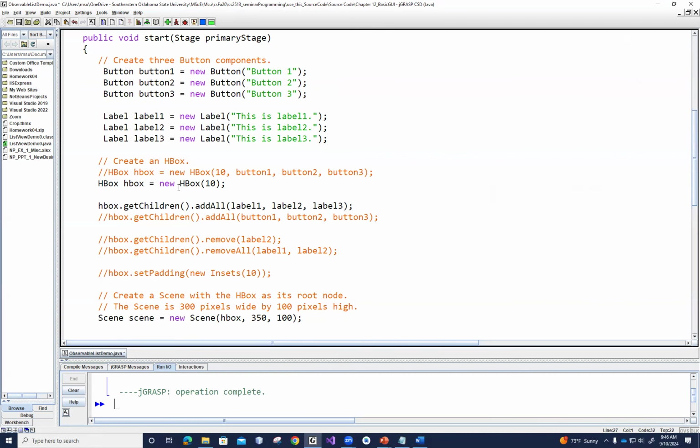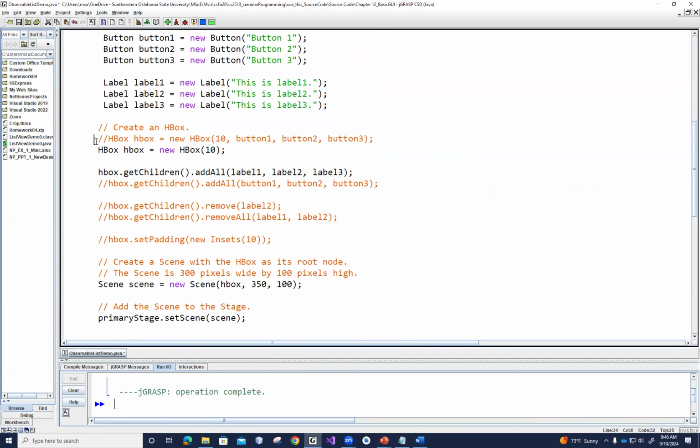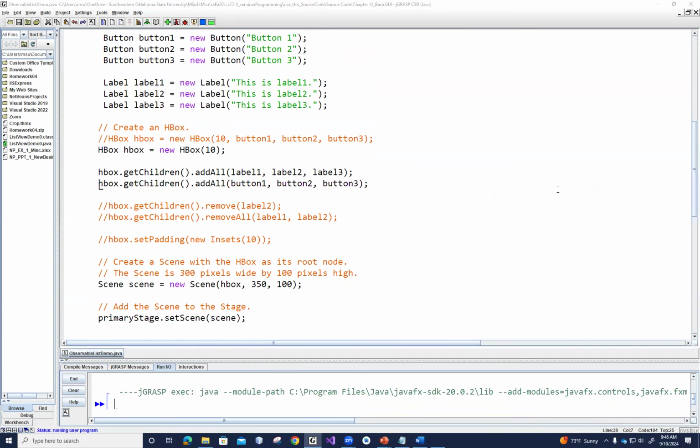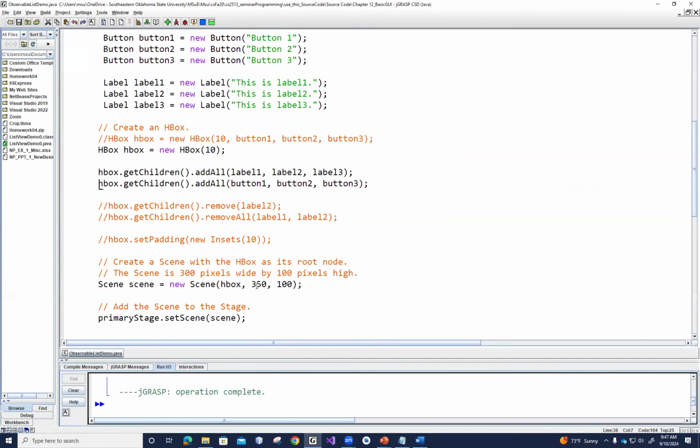Now, let's see. Add the 3 buttons as well. All right, so you can see that I should set the width longer. Give me a minute.